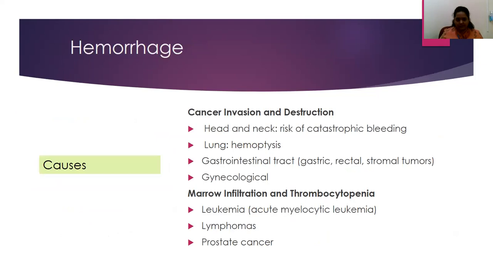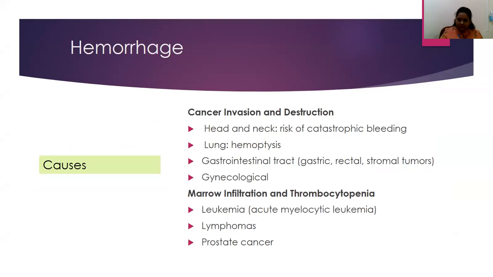The next part is about hemorrhage. Now, there are various causes. Mainly, one of the most important causes is cancer invasion or destruction. In head and neck, you have a risk of catastrophic bleeding. Many patients with head and neck cancers may have cervical lymph nodal involvement, and they would turn up with carotid blowout syndrome. Then lung metastasis would lead to hemoptysis. Then GI tract cancers like gastric, rectal or stromal tumors, and gynecological cancers.